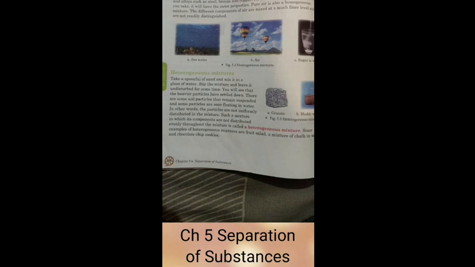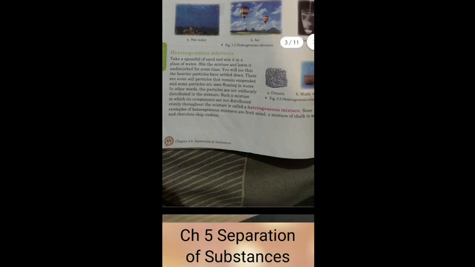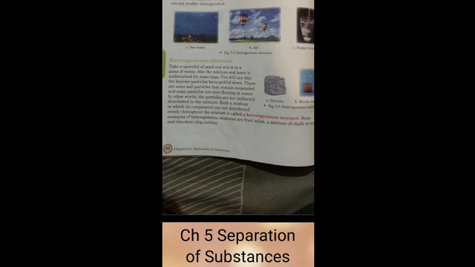For example, bronze is an ideal example. It is basically made of copper and tin, right? And pure air that we are breathing. If you are sitting in a room, air is present, and there will be different types of gases present. It would not be that in some corner oxygen will be there, or in some corner nitrogen will be there. It will be distributed uniformly, so you cannot differentiate. The key point to be remembered is that there is no boundary of separation visible.